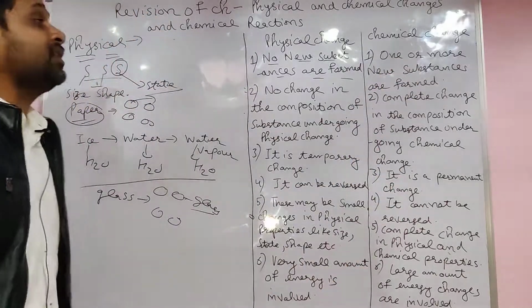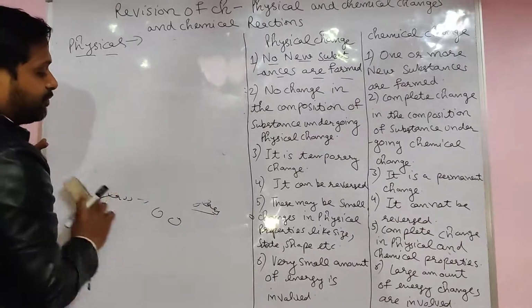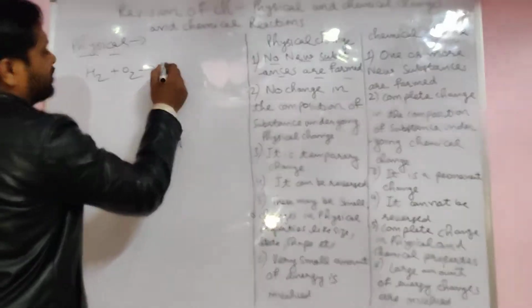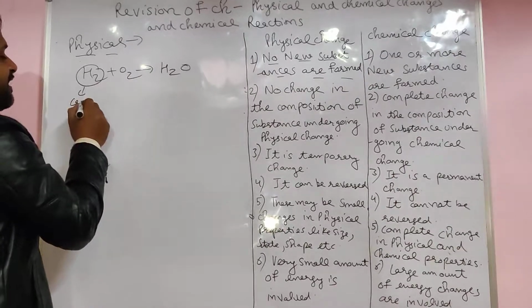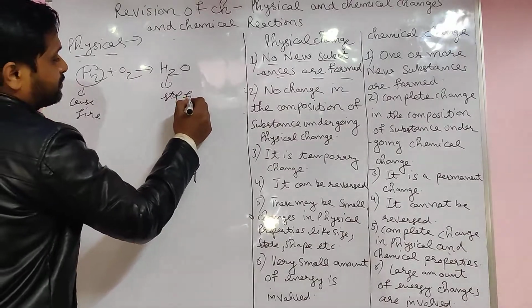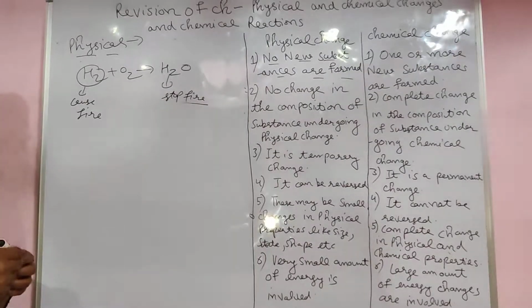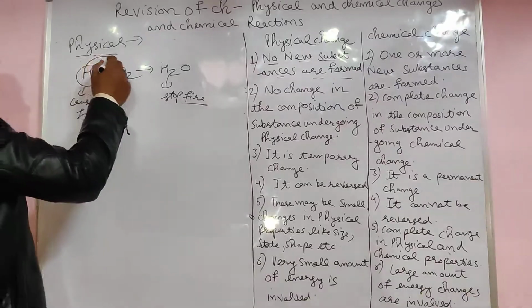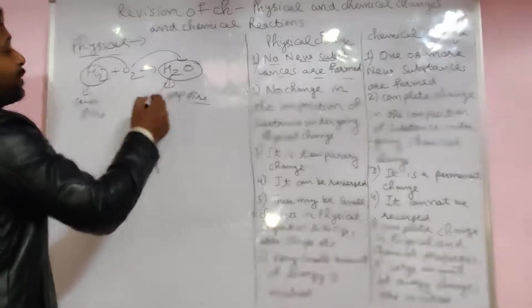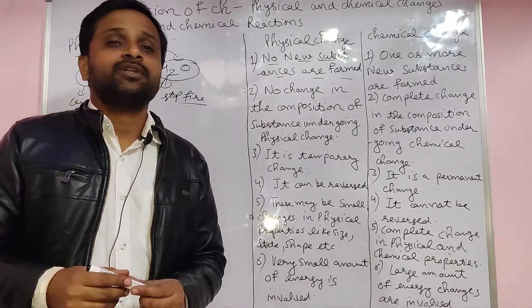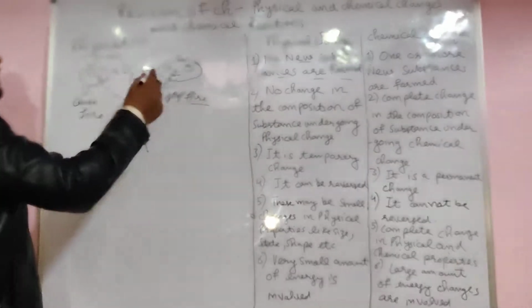But in chemical change, a new substance is formed. For example, H2 plus O2 gives us H2O. The thing that causes the fire, the fuel, now stops the fire. It means that when a chemical reaction happens, a new thing is formed and its properties do not match with its reactants. Not match, students. Their properties are different.